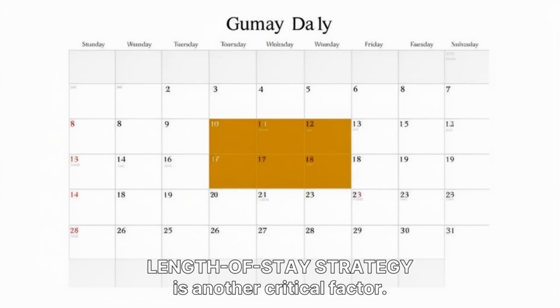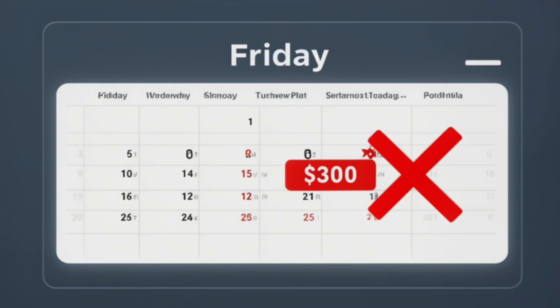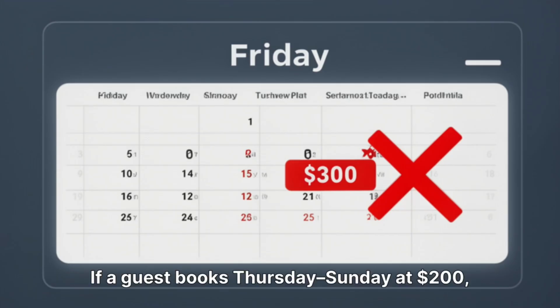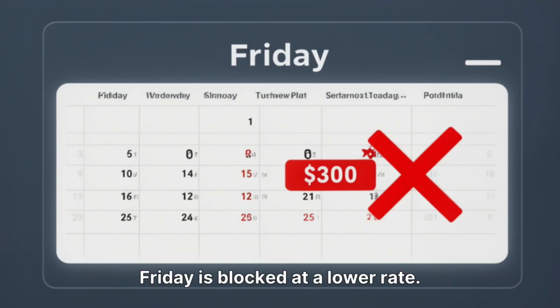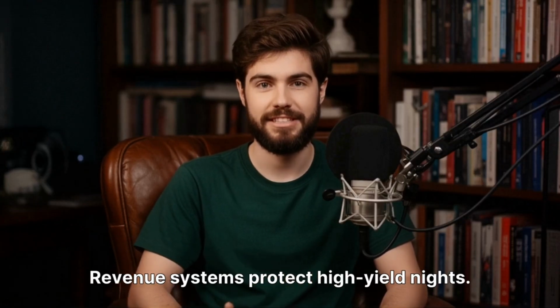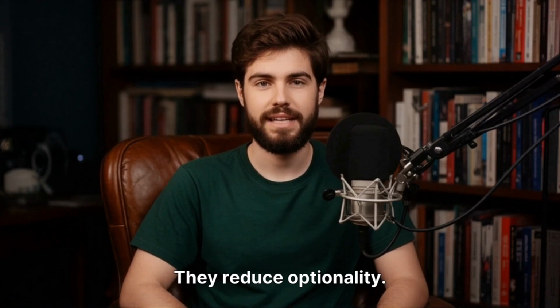Length of stay strategy is another critical factor. Longer stays seem desirable, but they restrict flexibility. Imagine a Friday night expected to sell at $300. If a guest books Thursday through Sunday at $200, Friday is blocked at a lower rate. Revenue systems protect high-yield nights. Sometimes they impose minimum stays. They reduce optionality. Optionality has value.